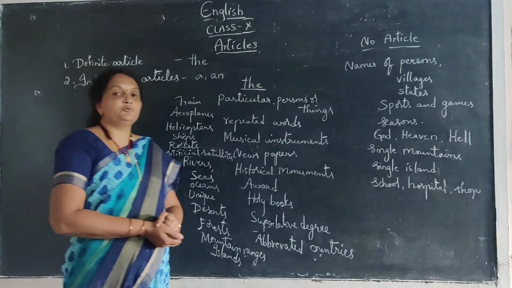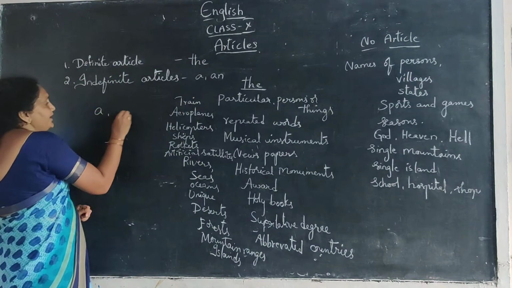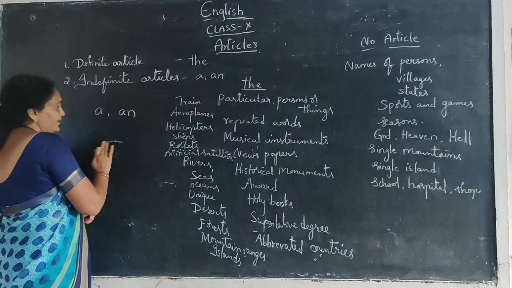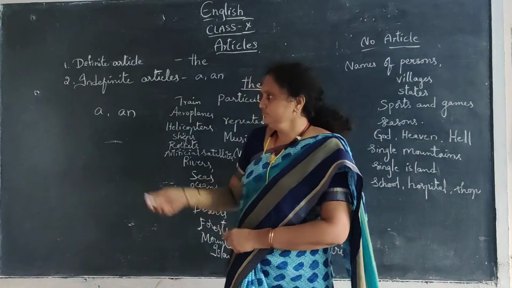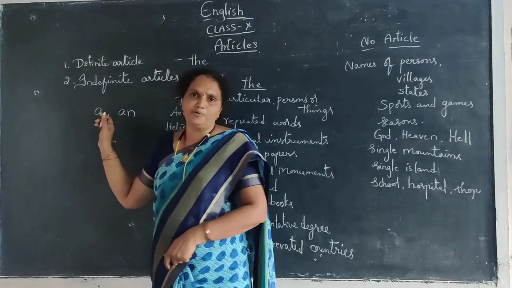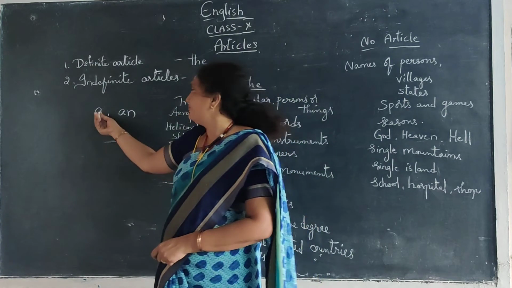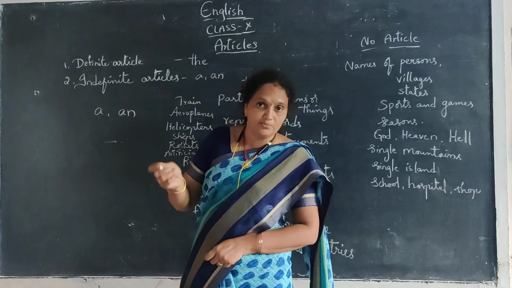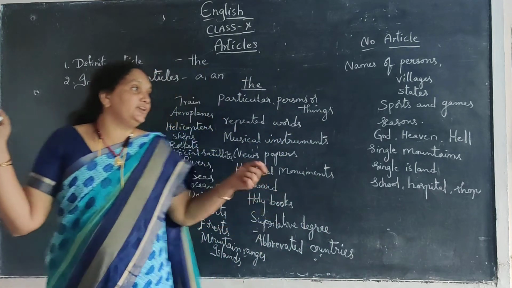Now, let us come to the indefinite articles. Indefinite articles are a and an. A and an. So, in these two, any single countable noun is given means we will use before the countable noun a or an. So, a or an we will use.